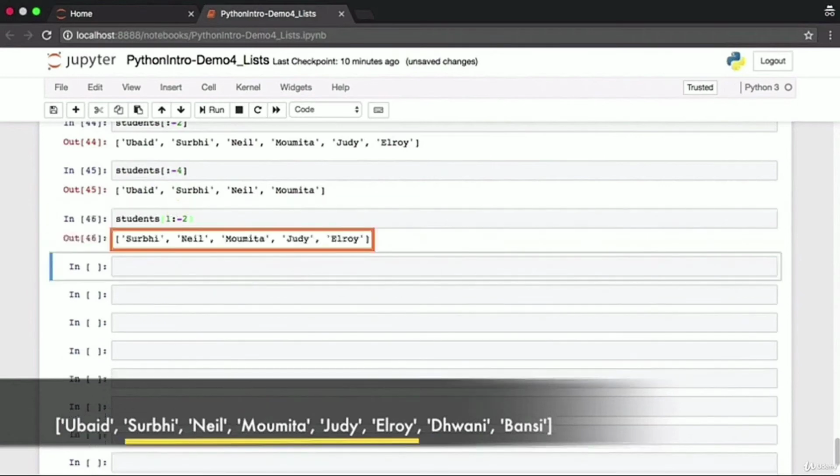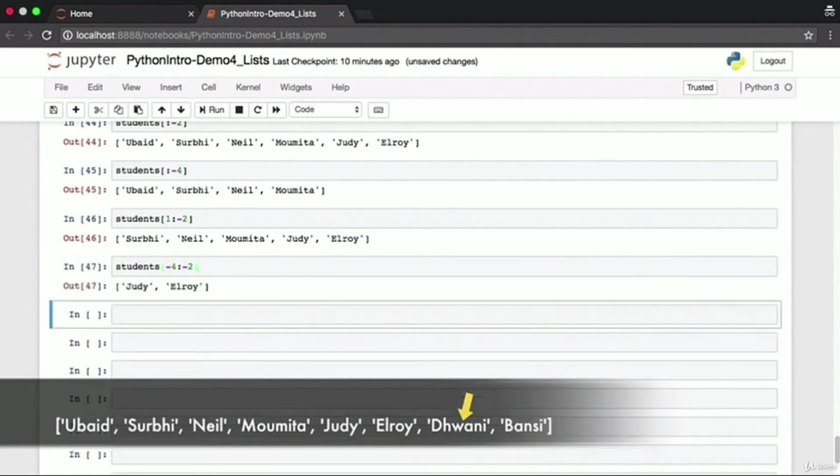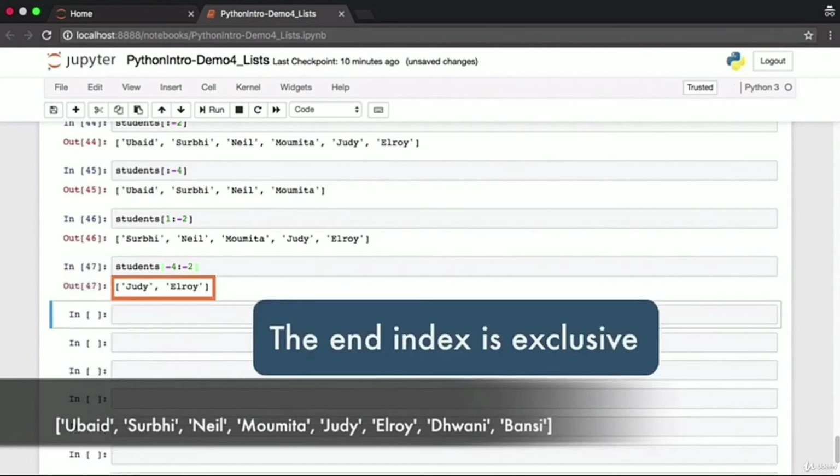That means we'll go from Surbhi all the way to Elroy but not include Dhwani, the second to last element. We'll make things a little more complicated. Here we want to go from the fourth to last element up to the second to last element. That means we want to start at Judy and go up to the second last element, that is Dhwani, but not include Dhwani. Remember, the end index is exclusive.